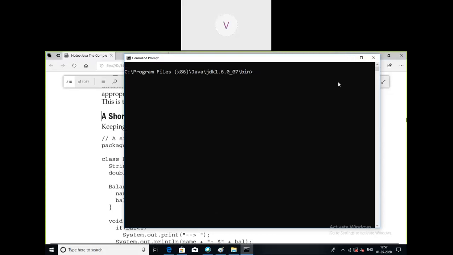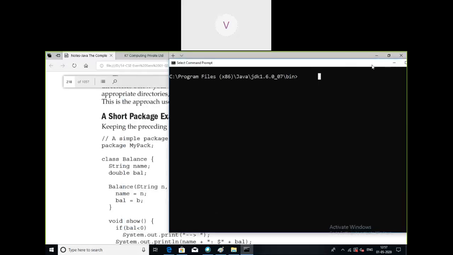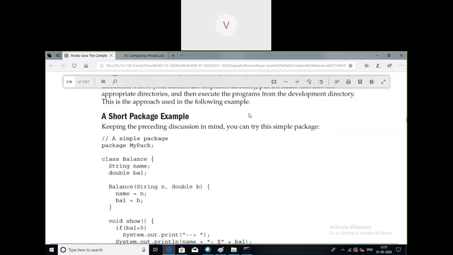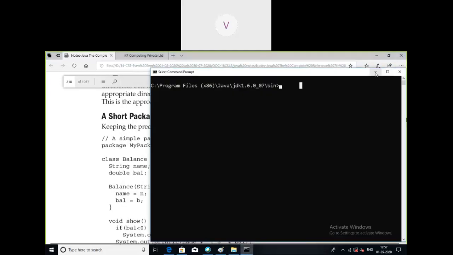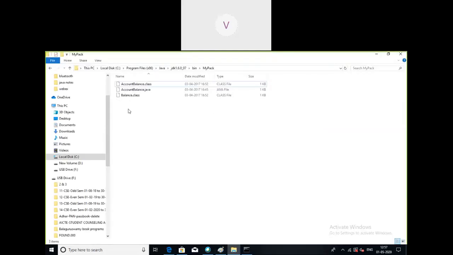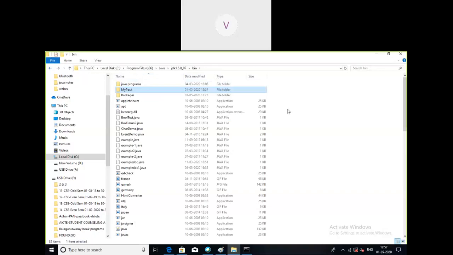Already I have created that. Already I have created bin. First I will go to location drives. So you just concentrate here. I'm showing the directory location for the package. So where our bin folder is there till now?